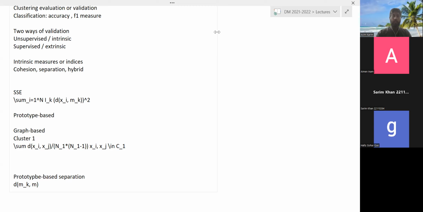So mK is the mean for cluster K and m is the mean of the entire data set. So this would be a measure of separation of a particular cluster.